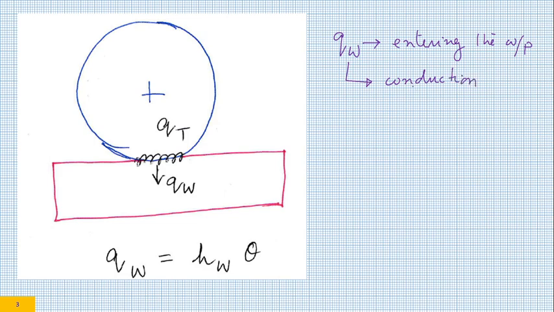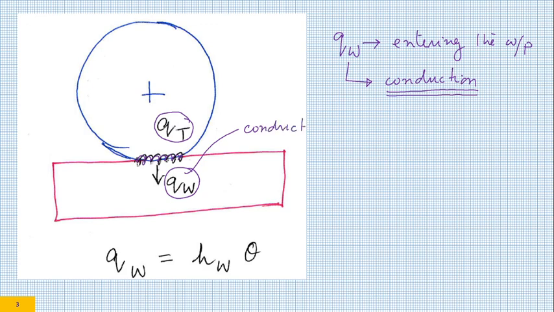For the sake of analysis, the physics remains conduction. The heat is entering. This is QT, the total heat which is generated at the grinding zone, of which a part, QW, is entering the workpiece. This heat transfer is conduction.